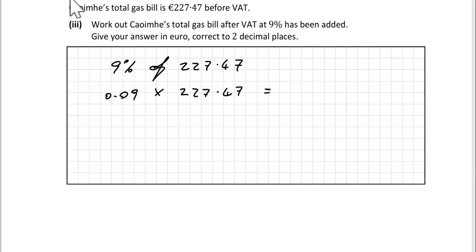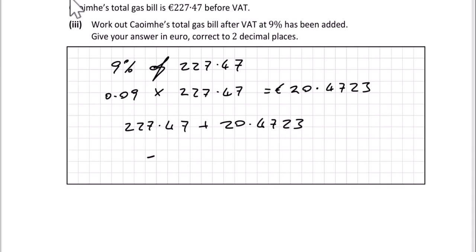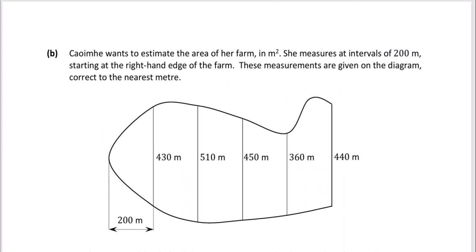227.47. When you do that, you get 20 euros, 0.4723. So then all you've got to do is just add that on. So you've got 227.47 plus 20.4723. We've got to give our answer correct to 2 decimal places. So when you do that, you get 247.94 to 2 decimal places. And that's part 3.